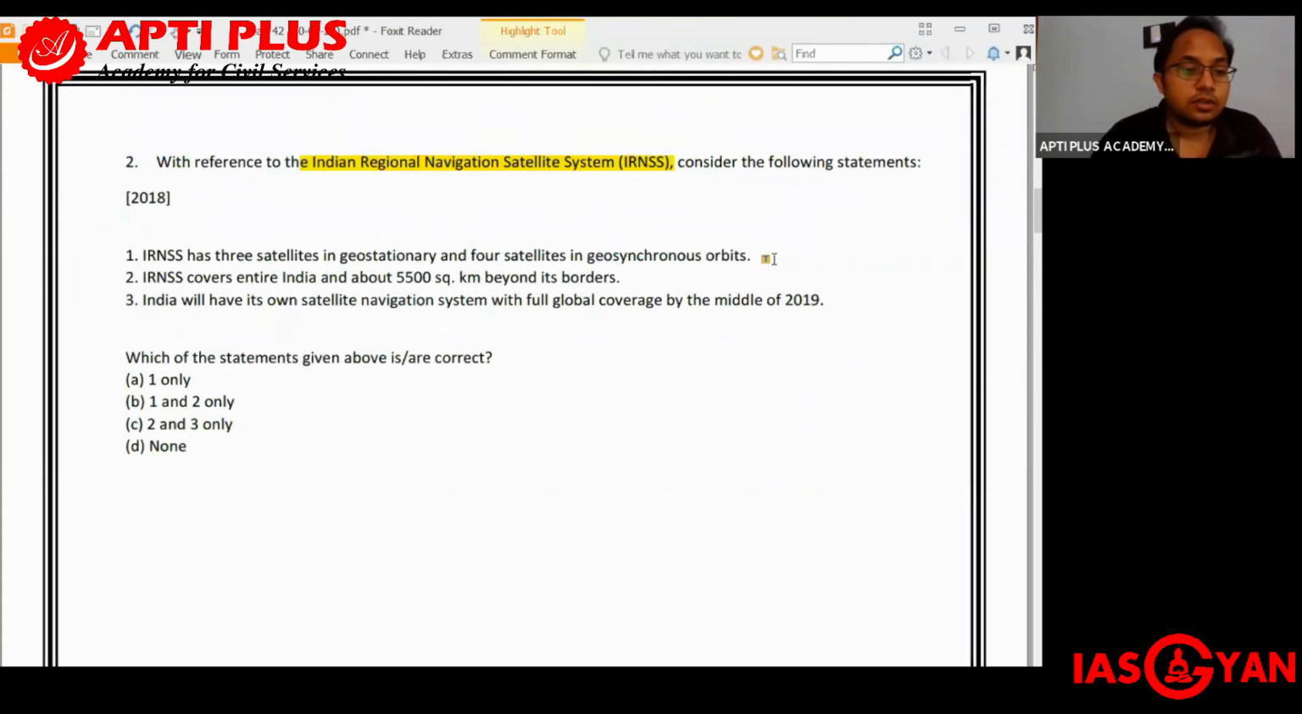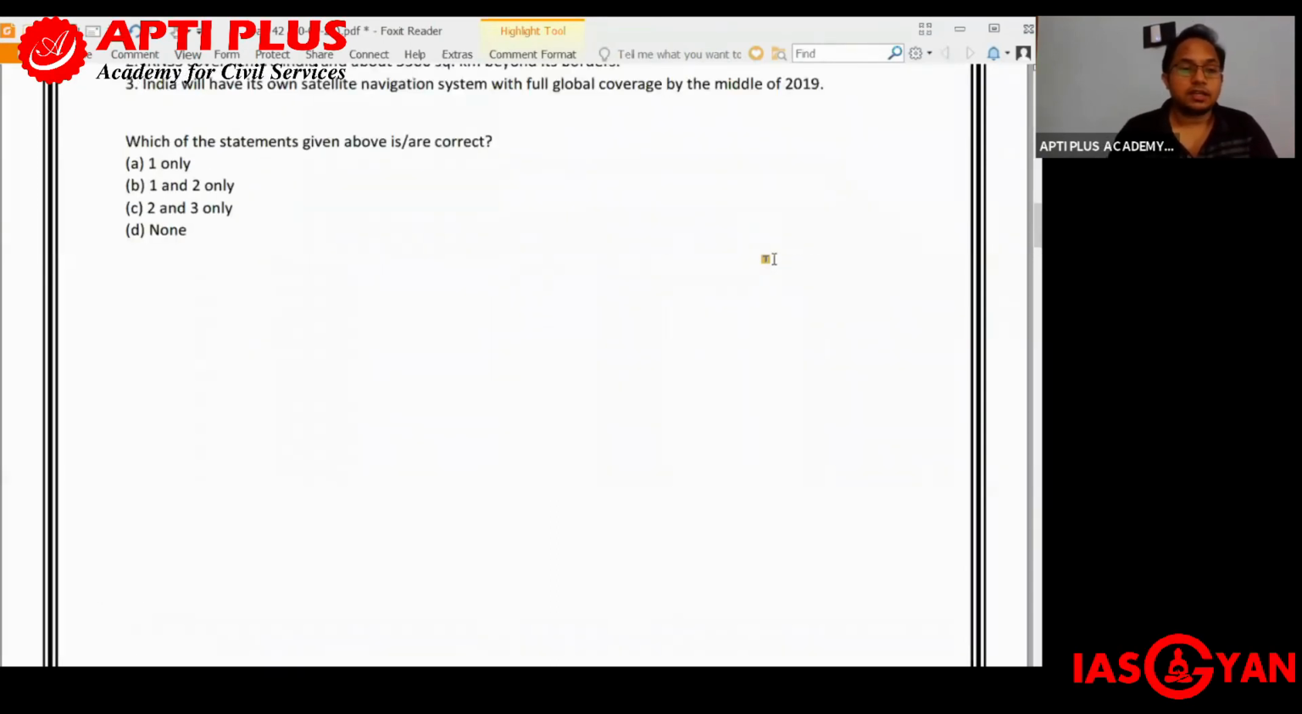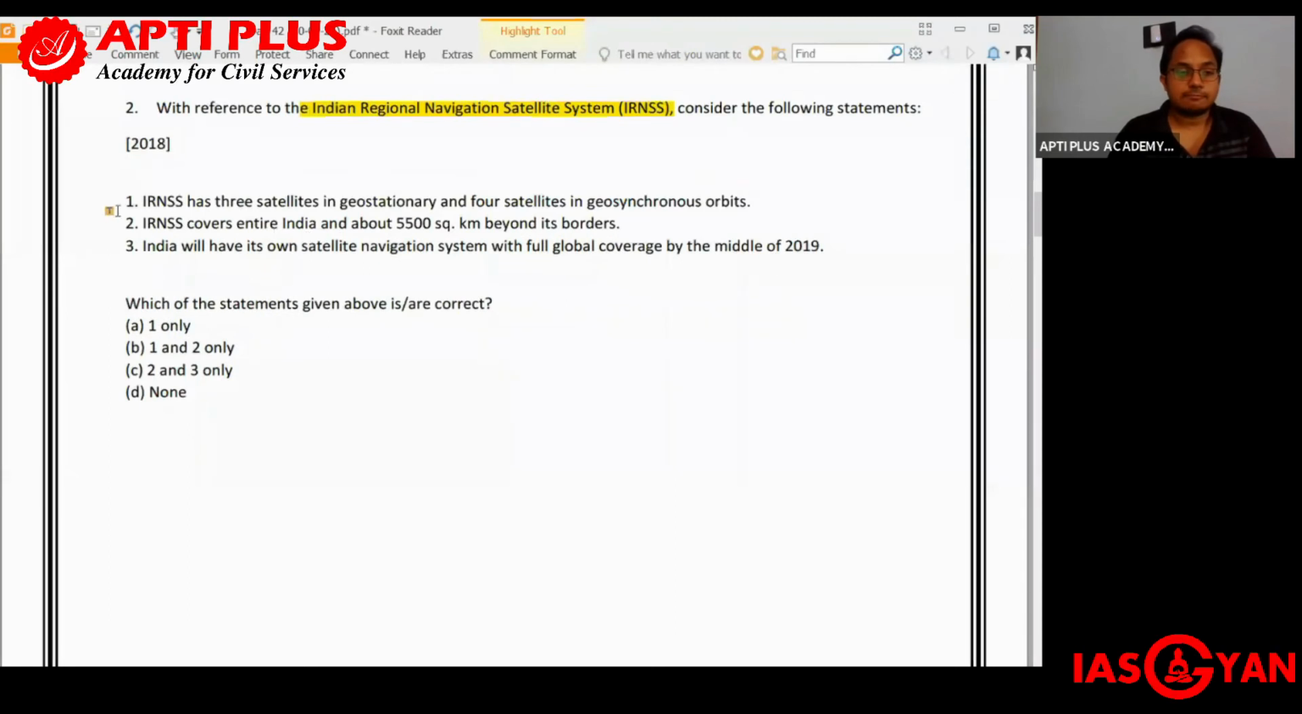Also, India will have its own satellite navigation system with full global coverage by the middle of 2019. That is what is being said. So let us see which is correct out of these. The right answer is A, that is 1 only, which basically means the Indian Regional Navigation Satellite System has 3 satellites in geostationary and 4 satellites in geosynchronous orbits, but the other 2 statements are incorrect, so only A is right.